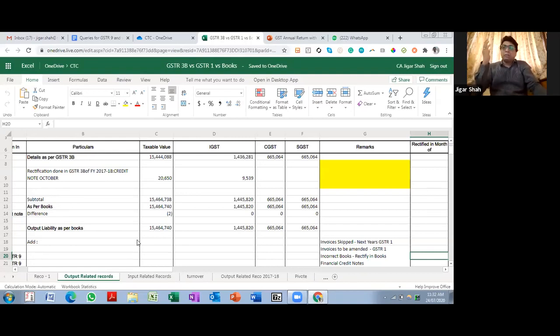Let us say if it is filed by your client at his place, then you really don't have a control कि भाई वो actually हमने उसको बोला तो किया कि नहीं किया, right? उसने फाइल किया कि नहीं किया, उसने amend किया है कि नहीं किया है. So you need to ensure that you are not just taking out the errors, but you are ensuring that the rectification items are actually being done at your client's place, or if you are filing the return, you are taking care of that aspect.